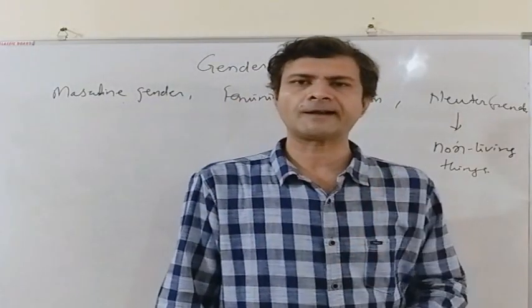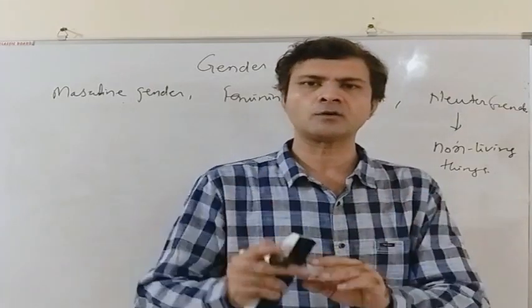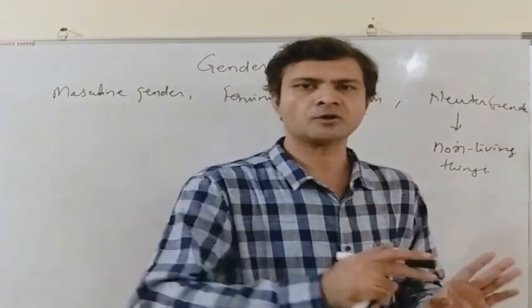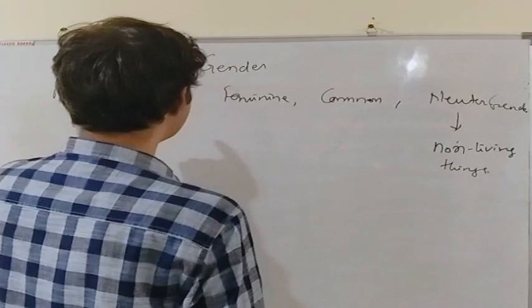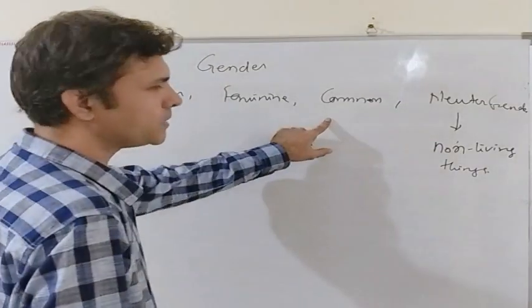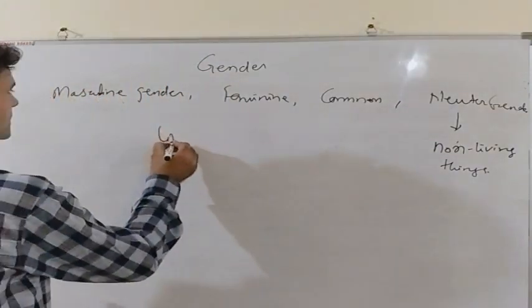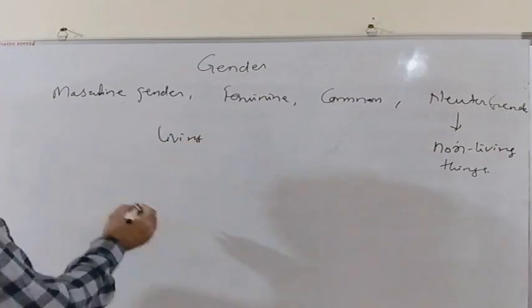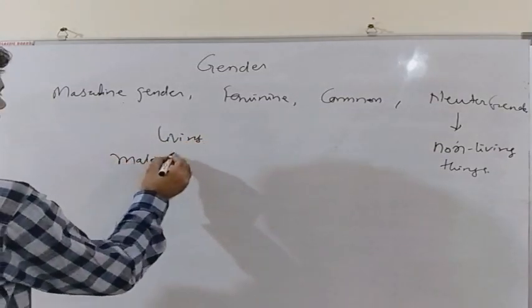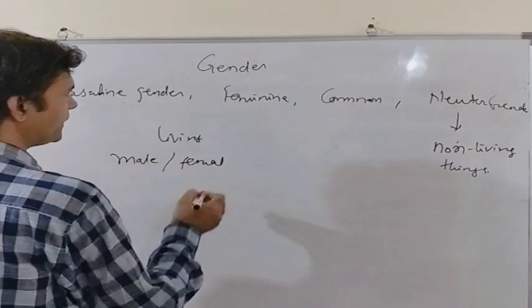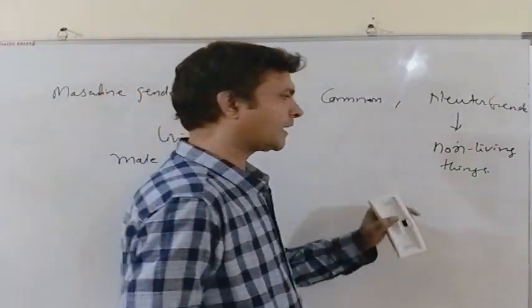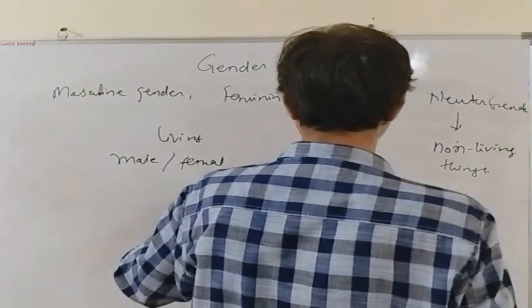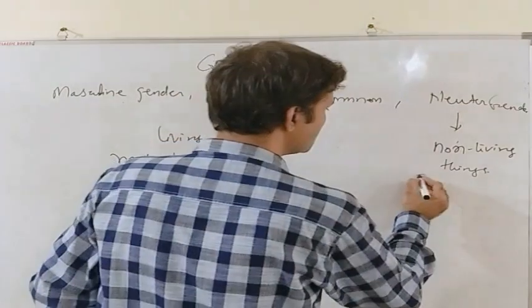So it should be clear that in English, the gender of a noun is entirely dependent on sex or absence of sex. A noun is masculine or feminine or common gender if it is living, it has sex, that is, it can be represented either as male or female. And a noun is a neutral gender if it cannot be represented as male or female, that is, it does not have any sex,